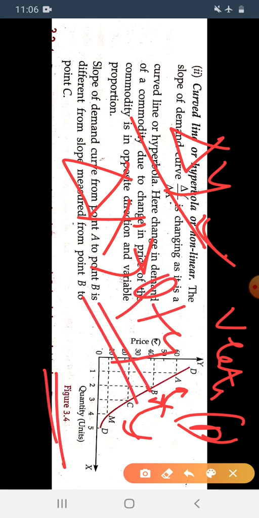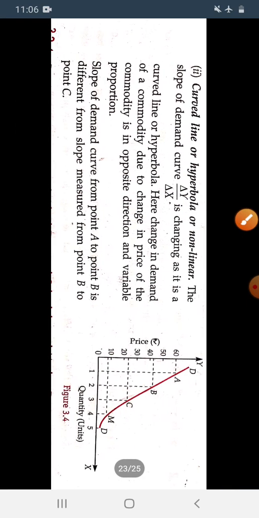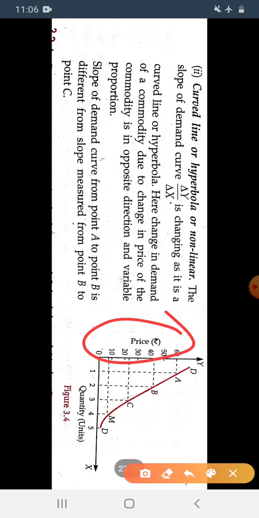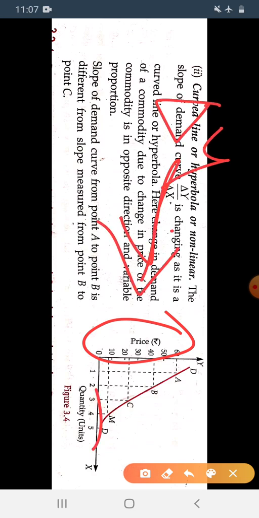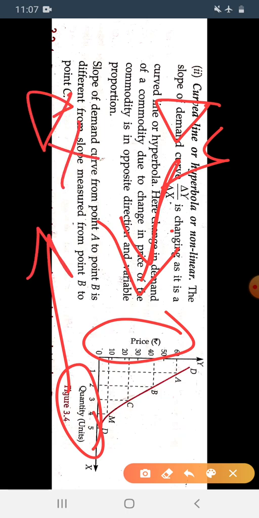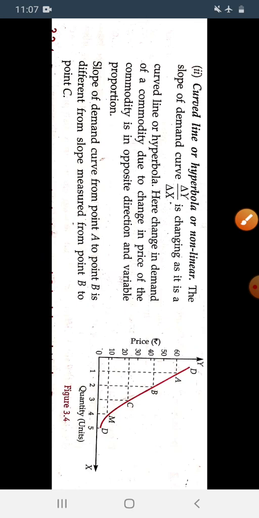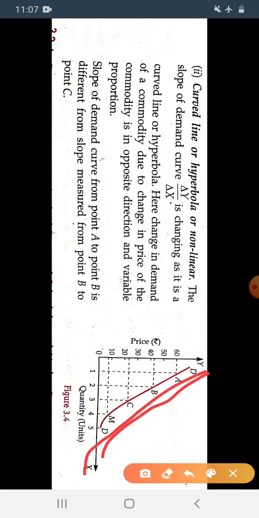The changes in price, delta y, and the changes in quantity, delta x, are not in the same proportion. It is already in the opposite direction, but always in variable proportion. That's why the curve is a curved line, hyperbola, or non-linear.